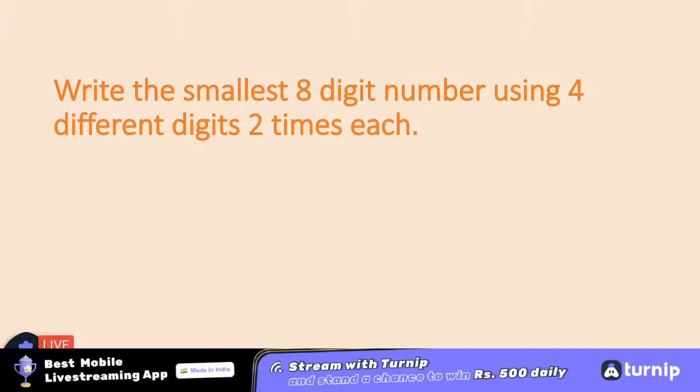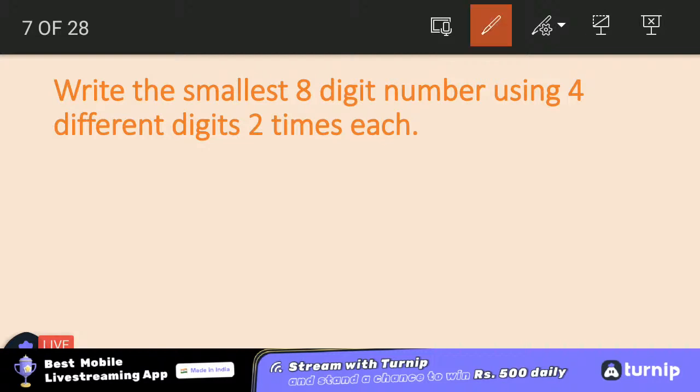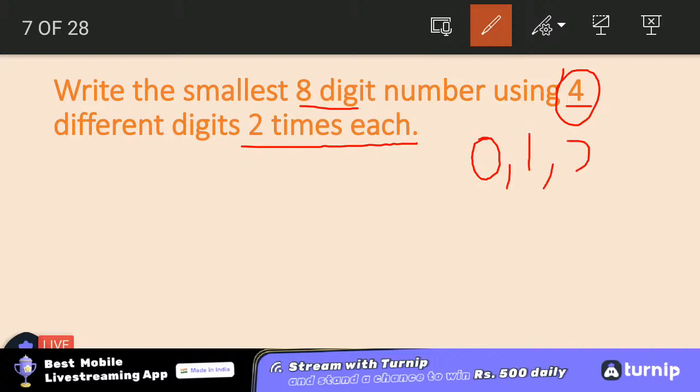Great. So if we are talking about the smallest number, and that too of 8 digits, using 4 different digits 2 times each. So first of all, we are talking about the smallest number. So we have to use 4 different digits. So we have to think 0, 1, 2 and 3. सबसे पहले तो digits choose करनी है हमें कि that yes we have to use these digits. After using these digits, how can I make the smallest number? I cannot put 0 at the first. I need to put 1.